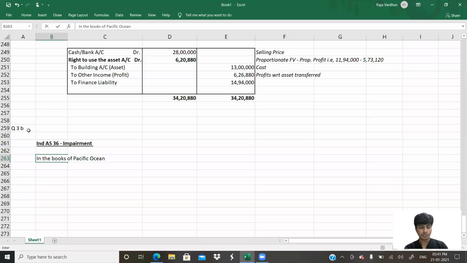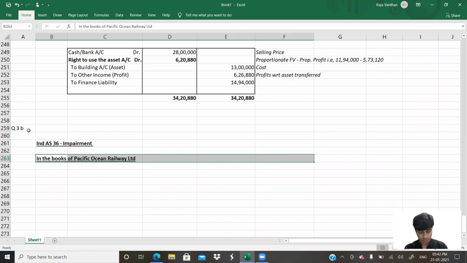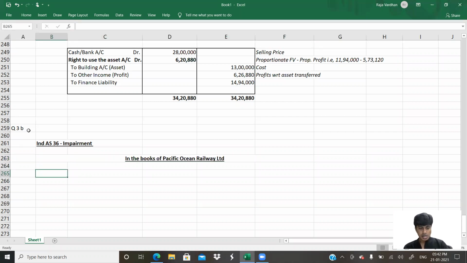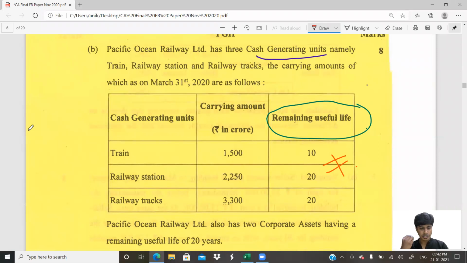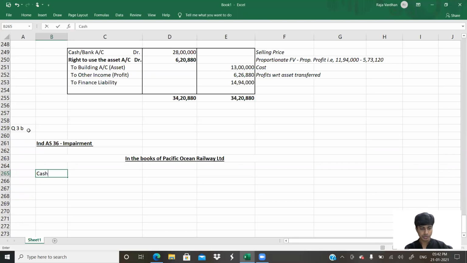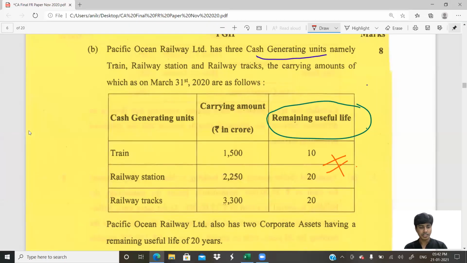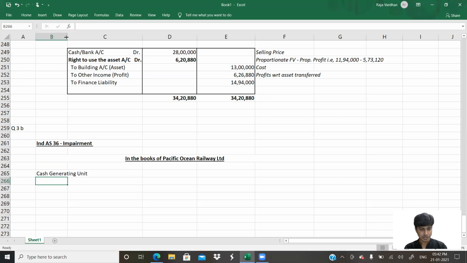Come on, let's start. CGU. What are the cash generating units that we have? Train, railway station.